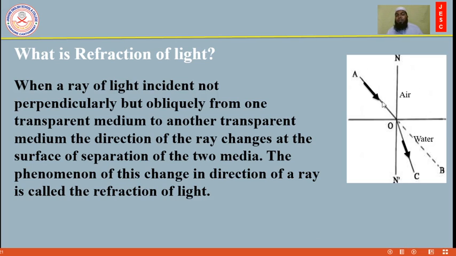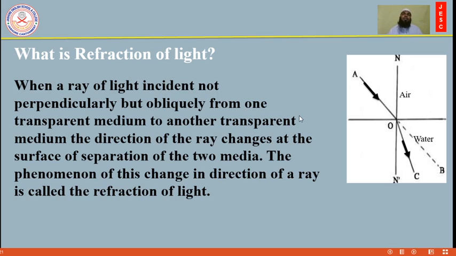Dear students, see the figure. Suppose this is the incident ray. There are two media, air medium and water medium. When light enters obliquely from air to water, it is supposed to go along this line, but when light goes from one medium to another medium, it changes its direction, in this direction. This phenomenon is called refraction of light.